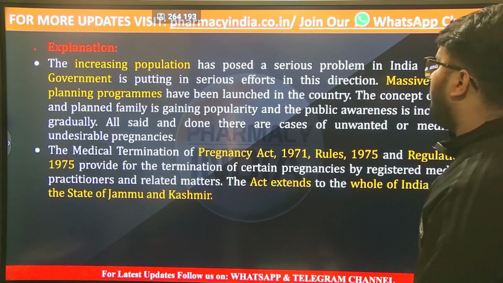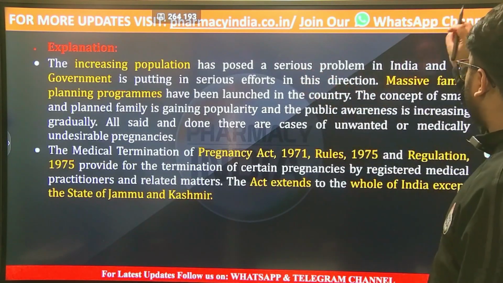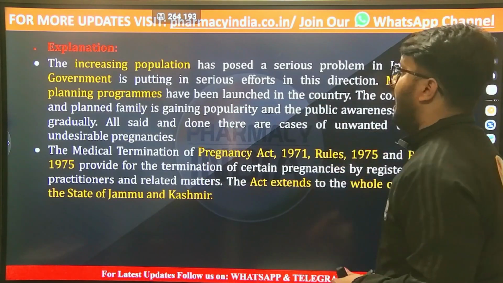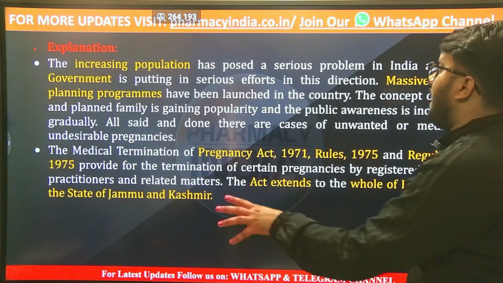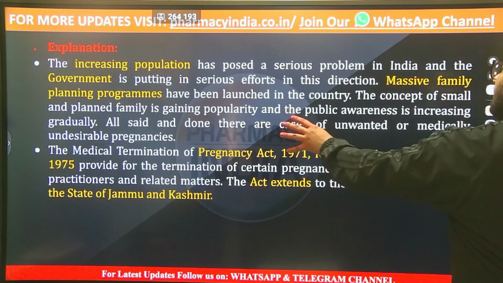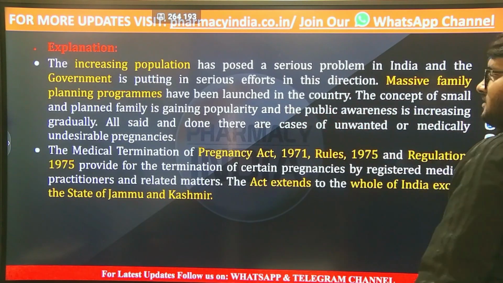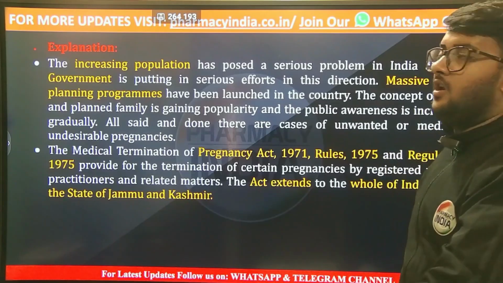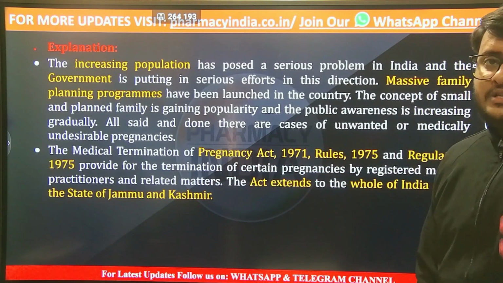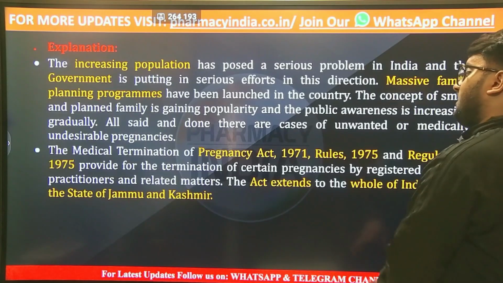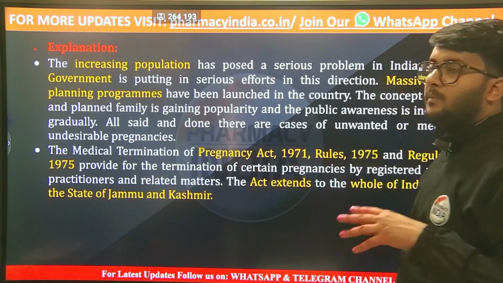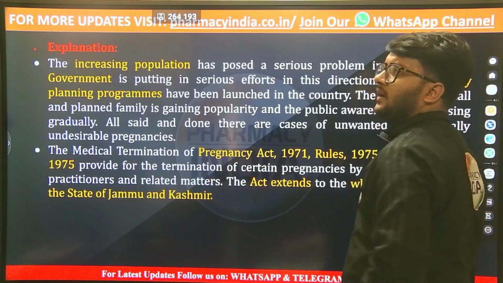The increasing population has posed a serious problem in India, and the government is putting in serious efforts in this direction. Massive family planning programs have been launched in the country, but the concept of a small and planned family is gaining popularity and public awareness is increasing. So the Medical Termination of Pregnancy Act was introduced in 1971, and the rules and regulations were introduced in 1971, to provide for the termination of certain pregnancies by registered medical practitioners and related matters.